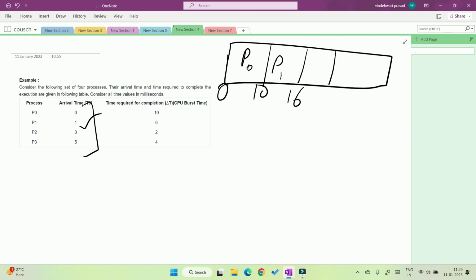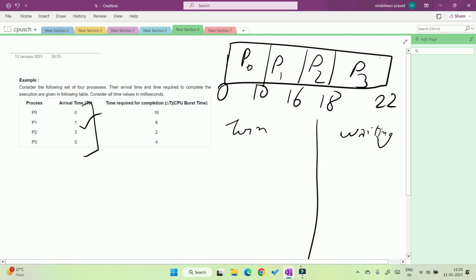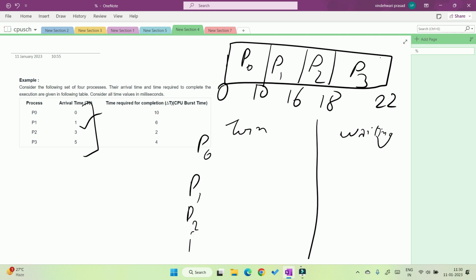Now the next process is P2, it takes 2 seconds, so here 18. Next is P3, it takes 4 seconds, to 22. Now we find the turnaround time and waiting time. In every question you have to find the same thing, not a different thing. Here the order is P0, P1, P2, P3.